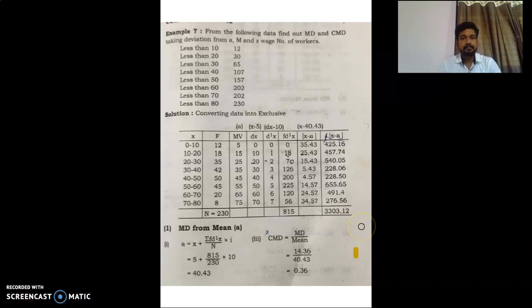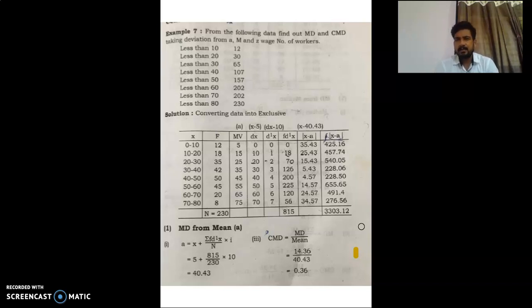Good morning, students. Today we are here for the lecture on mean deviation from mean, median and mode for continuous series. In the last lecture we had finished the individual series and the discrete series. Mean deviation from mean, mean deviation from median and mean deviation from mode for continuous series.